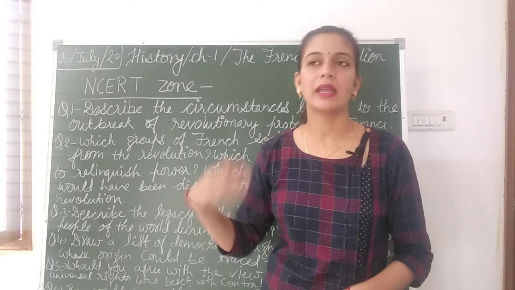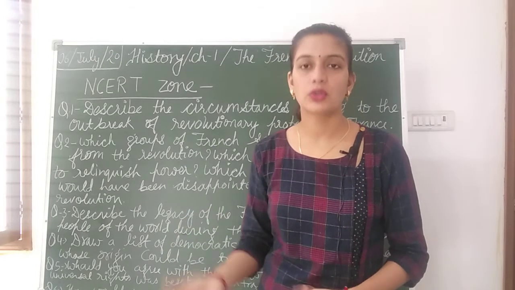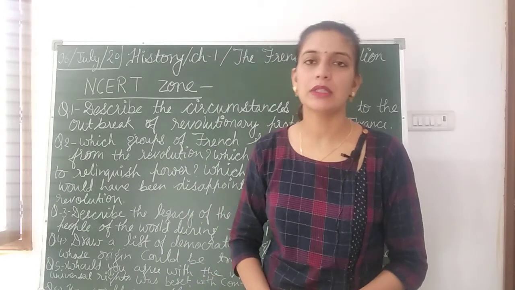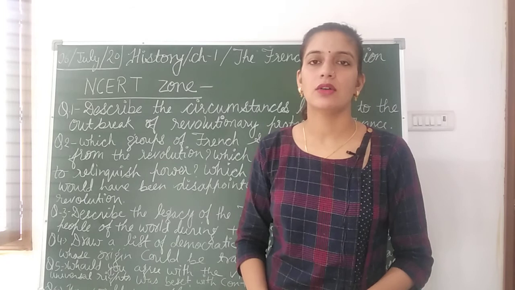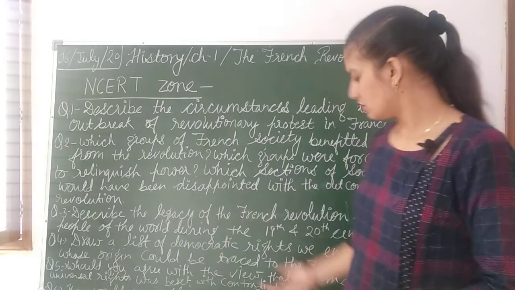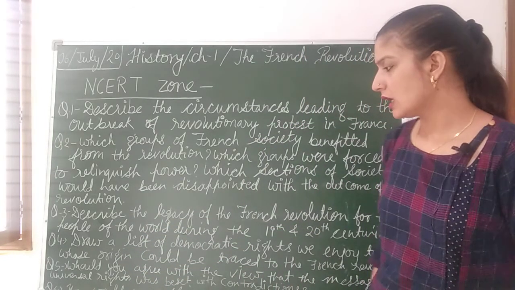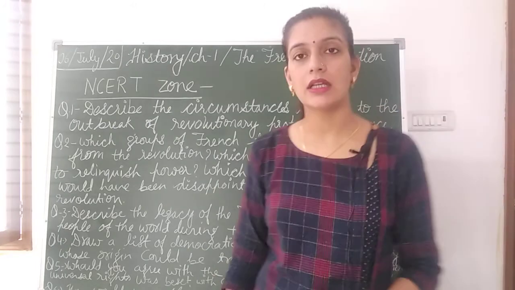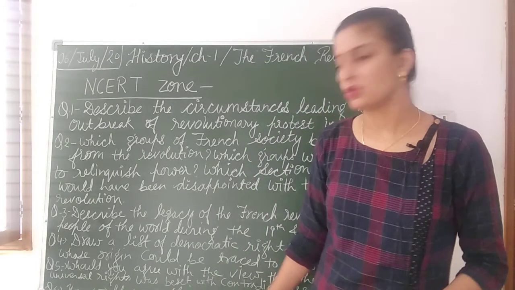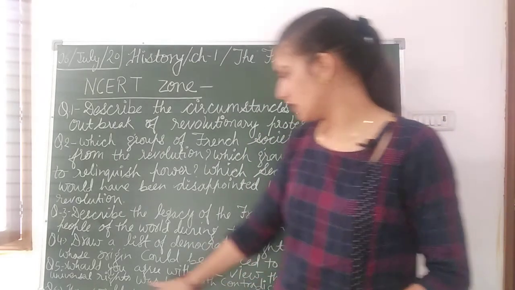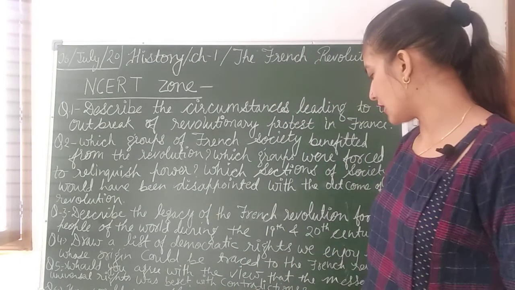He did many good things for the betterment of the people, and later on, up to this point only you have in your book, and in detail you will have it in your 10th. So there will be a question in this way only, how would you explain the rise of Napoleon?